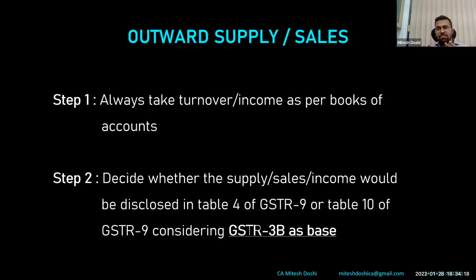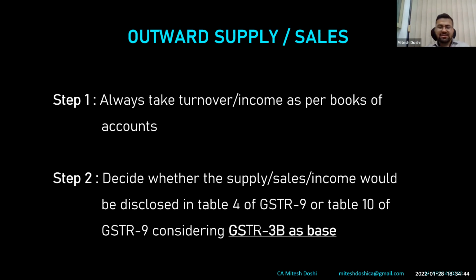Whether it will form part of table 4 or table 10 would be based on how you have disclosed it in 3B. But ideally, the sum of table 4 plus 10 should match in 99% of the scenarios that I could envisage. So I say ideally the base is always the books of accounts, and disclosure has to be done as per 3B.